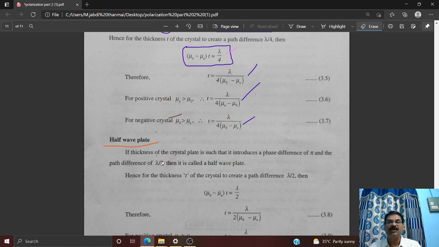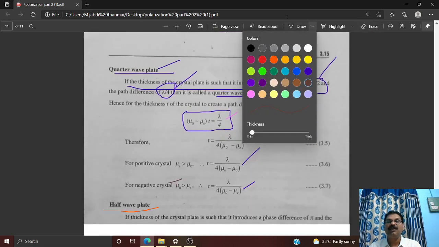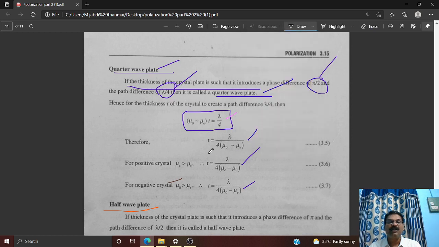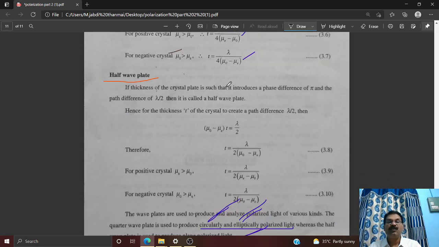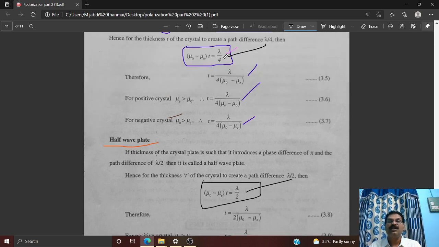So that is why, my dear students, strictly speaking here, for both quarter wave plate and half wave plate, the standard expression is like this: (mu O minus mu E) into t is equal to λ/4 for quarter wave plate. Okay, and the expression for t in half wave plate is (mu O minus mu E) into t is equal to λ/2. Okay, so I am marking with black ink marker. These two expressions are very important. (mu O minus mu E) into t is equal to λ/4 అయితే క్వార్టర్ వేవ్ ప్లేట్ అని, (mu O minus mu E) into t is equal to λ/2 అయితే హాఫ్ వేవ్ ప్లేట్ అని మనం వర్ణిస్తాం.